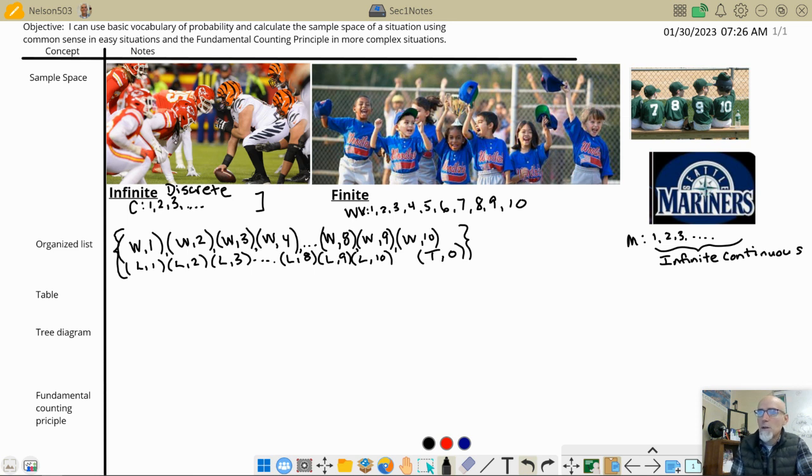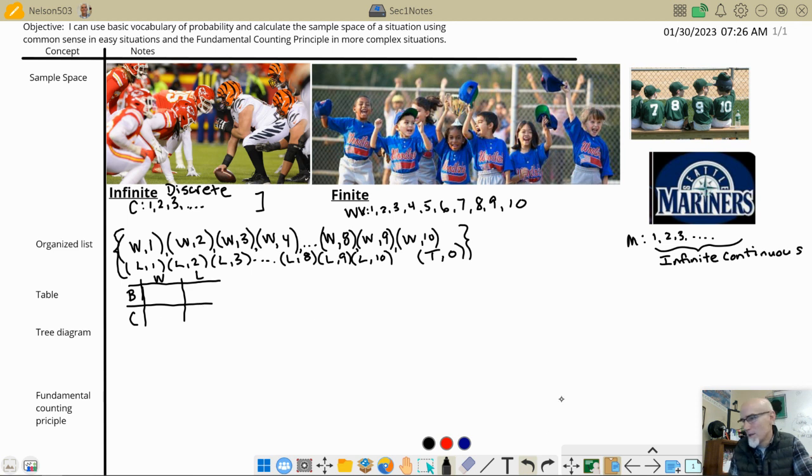So let's make a little table for the football game. All right. So what did we have going on? We had the Bengals and the Chiefs, and we had the possibility of winning and losing. So we had win and lose, right, over here. And so, what could we do in this table? Well, they could win by, this doesn't make sense, right? This table right here. How are we going to make a table?